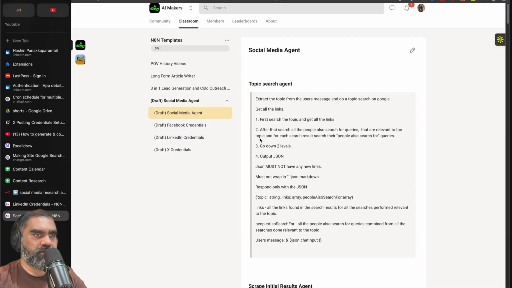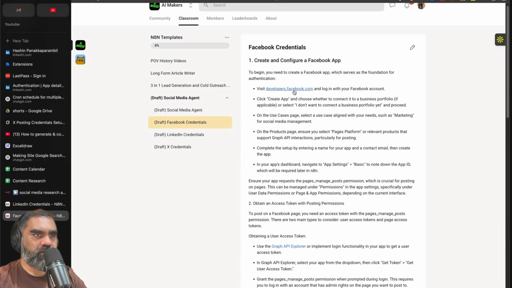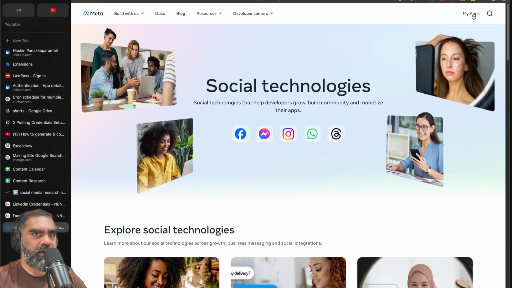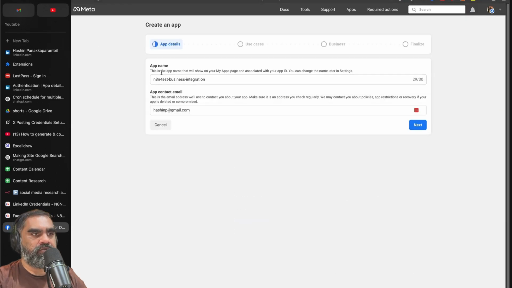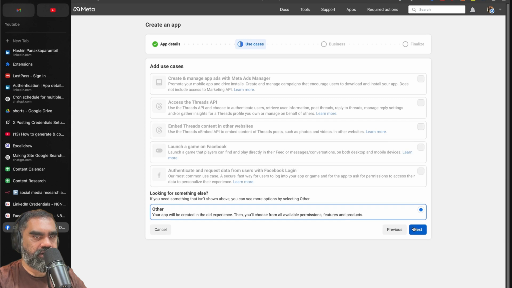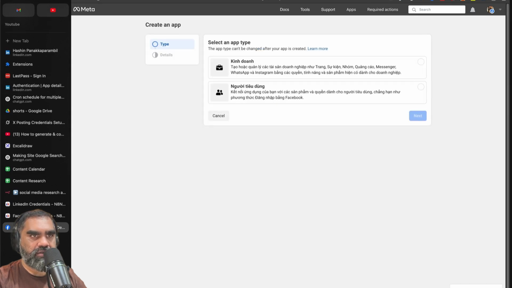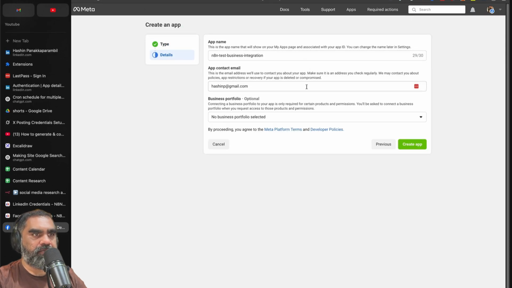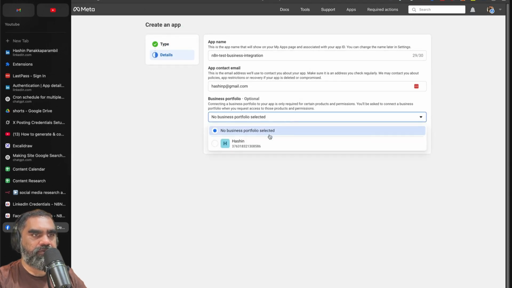Facebook credentials are a little bit different. Go to developers.facebook.com, click on My Apps, create a new app, give an app name and your email, click on Next. We are going to click Other, Next. Why is it showing me in Vietnamese? So the app type is business. Select business. No business portfolio selected.